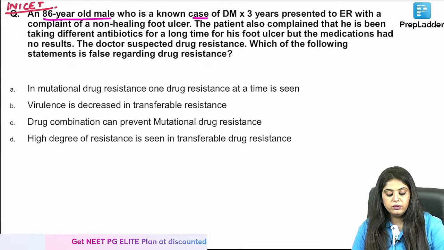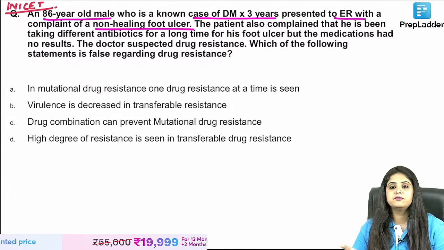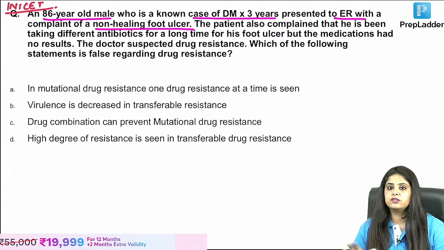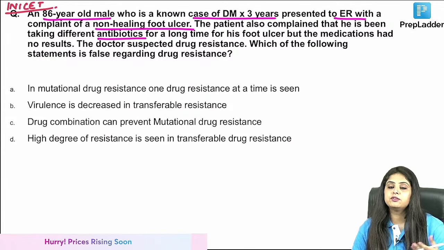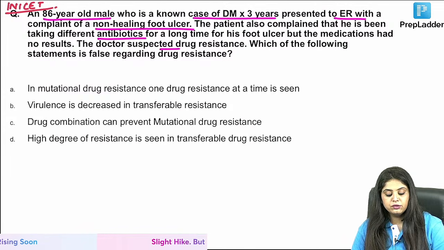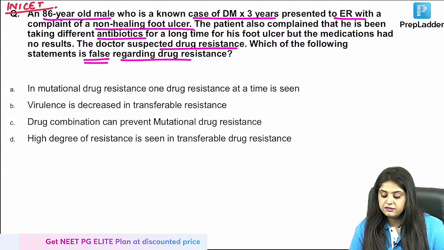An 86-year-old male, a known case of diabetes for 3 years, comes to the emergency room complaining of a non-healing foot ulcer, which every diabetes patient is going to come to you in the exam with. The patient complained that he has been taking different antibiotics for the foot ulcer, not showing response. So this means there is some drug resistance. Which of the following statements is false regarding the drug resistance?